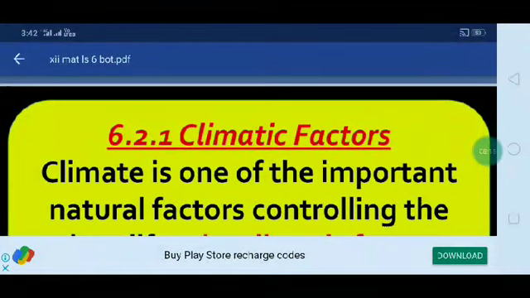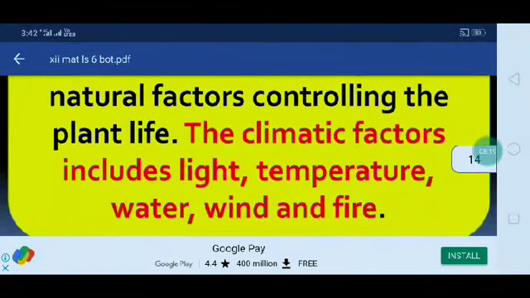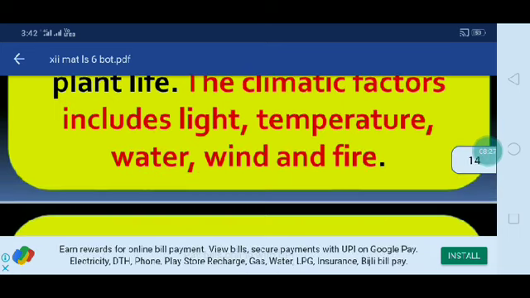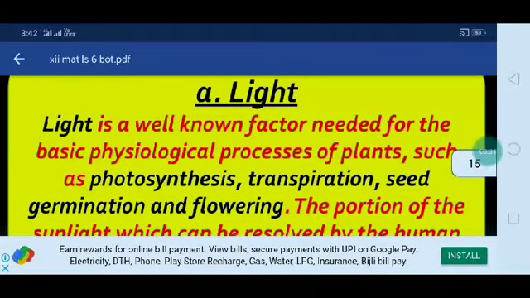First one, climatic factors. Climate is one of the important natural factors controlling plant life. It includes light, temperature, water, wind and fire. First, light.